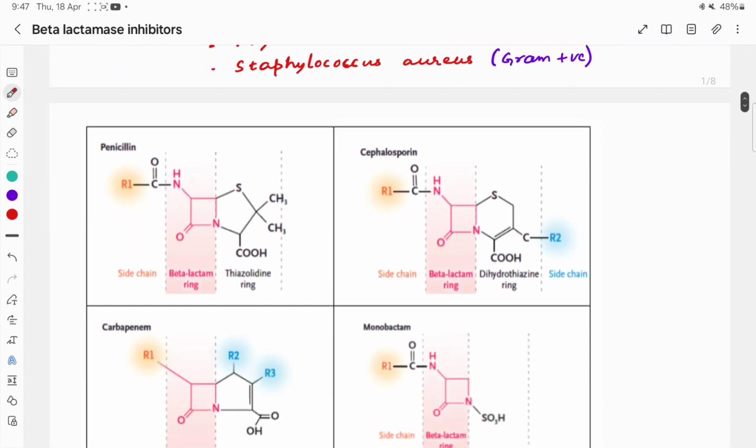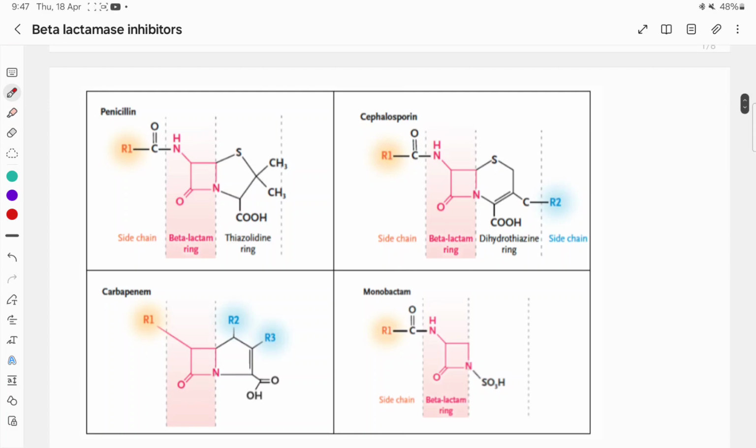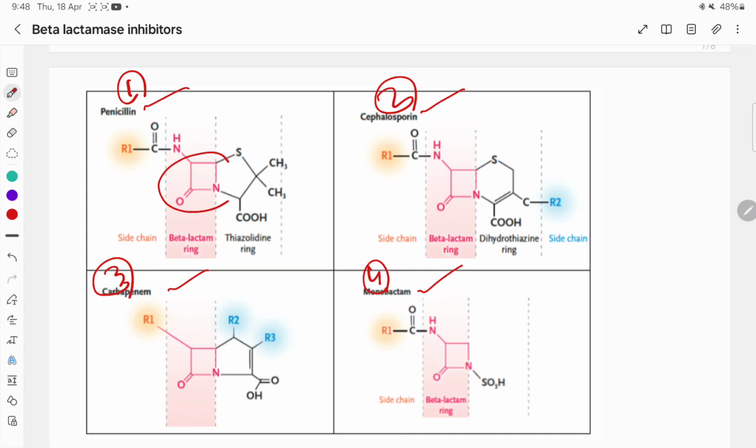So there are four main classes of beta-lactam antibiotics. You can see this beta-lactam ring present in penicillin, cephalosporin, carbapenem, and monobactam. These four classes of beta-lactam antibiotics: 1 penicillin, 2 cephalosporin, 3 carbapenem, 4 monobactam.